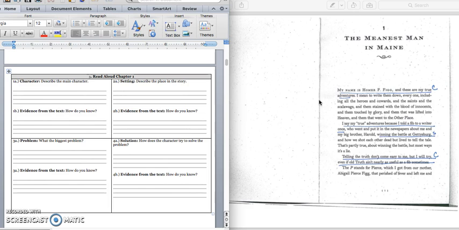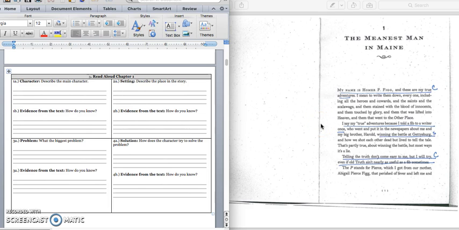My name is Homer P. Fig, and these are my true adventures. I mean to write them down, every one, including all the heroes and cowards, and the saints and the scalawags, and them stained with the blood of innocence, and them touched by glory, and them that was lifted into heaven, and them that went to that other place.